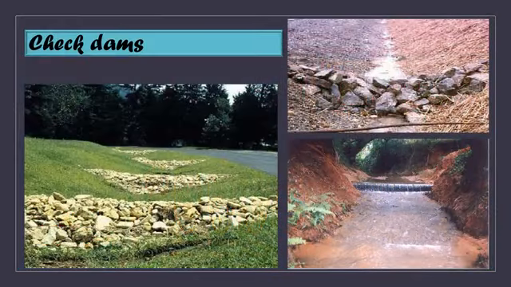Check dams. Check dams are small or temporary dams constructed on the embankments or on the river itself. These check dams are small dams that control or stop the force of water flowing in the river. These are very helpful in the prevention of flash flood. When there is heavy rainfall, these check dams act as speed breakers for the flow of water, thus preventing the flash flood and avoiding soil erosion from the particular embankments also.